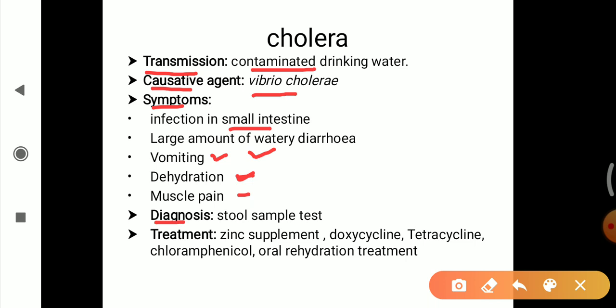Diagnosis can be done by stool sample test. We have to take a stool sample of the patient and the test is done, and it can also be done by rapid dipstick test.